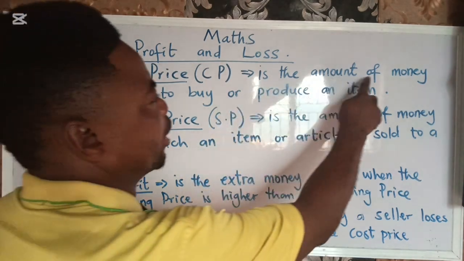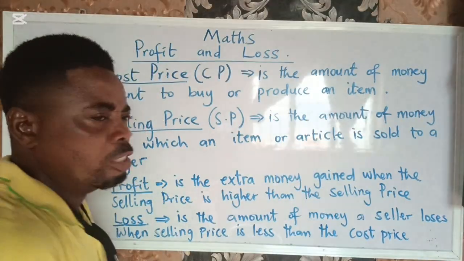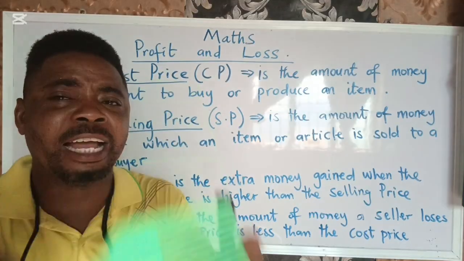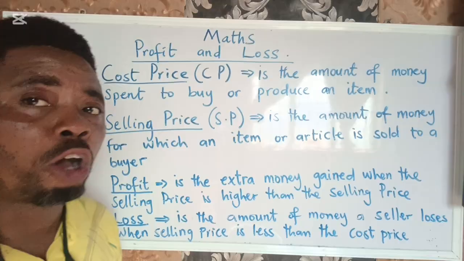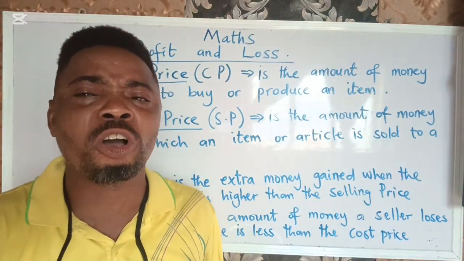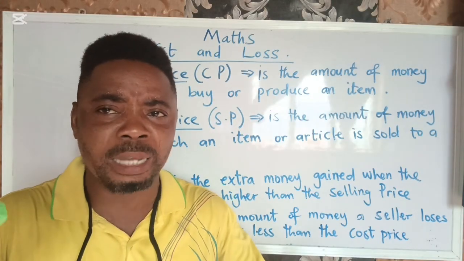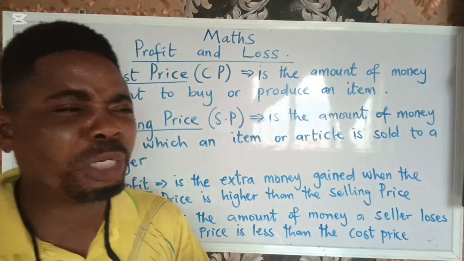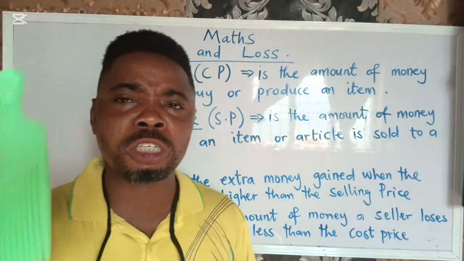The cost price is the amount of money spent to buy or produce an item. So that is your cost price. For me to get this comb, I bought it for 500 naira and that is my cost price. So if you have gone to the shop and you have bought a biscuit for 100 naira, 100 naira is your cost price. Do you understand now? The amount of money that it takes you to get the possession, to become the owner of an item or an article or a produce is what we call cost price.